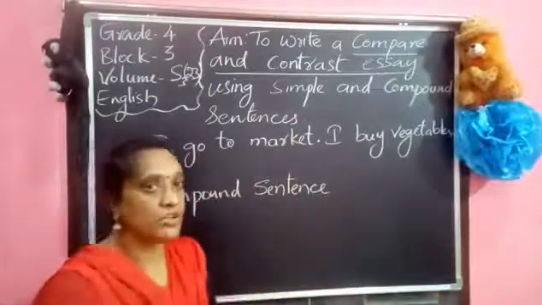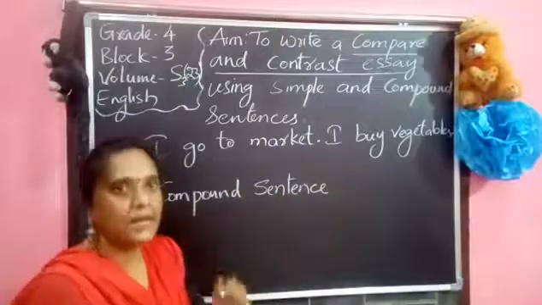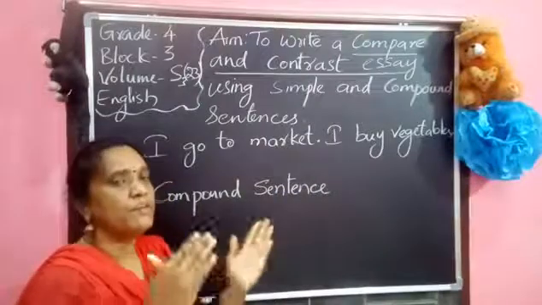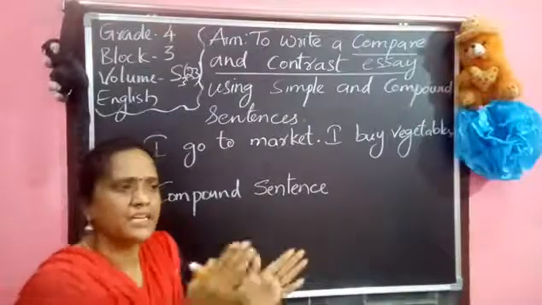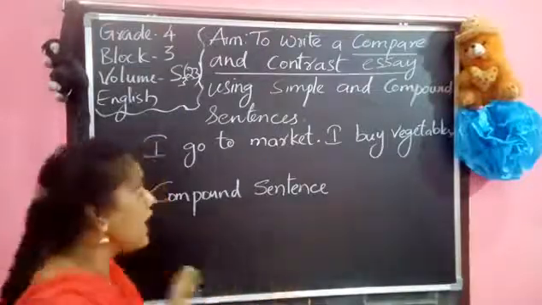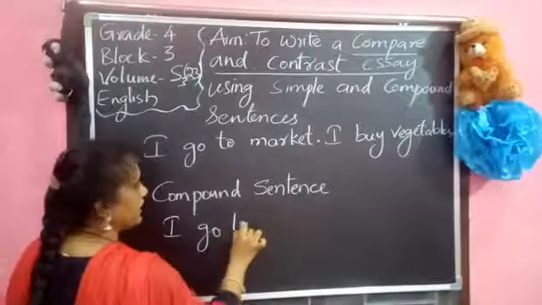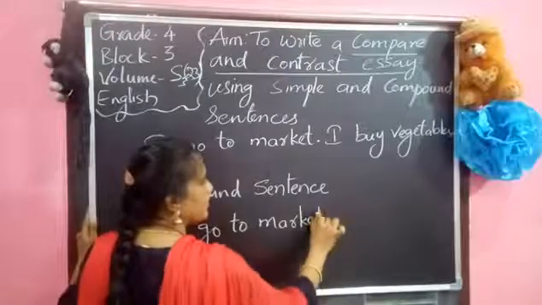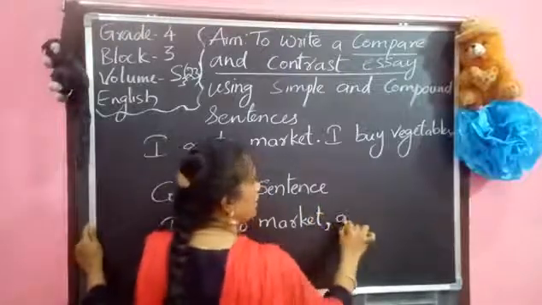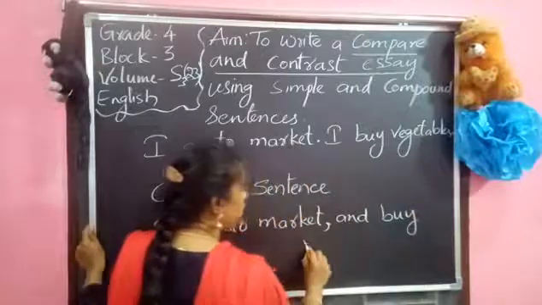But when we are using the conjunction, the two sentences can be made into a big sentence. So no need of pausing each and every time just for a simple sentence. At least we can read a big sentence. So I can write it as, I go to market, comma, and buy vegetables.